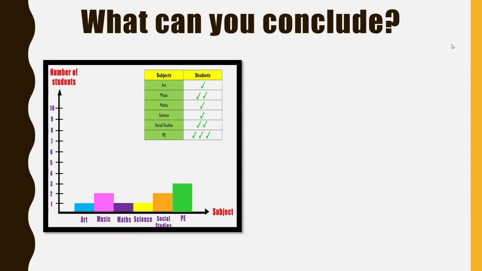From the bar chart, what can we actually conclude? When we want to conclude, we can always ask ourselves questions. For example, how many students like art? This time we cannot answer 1, but we have to answer in a complete sentence. So there is 1 student.